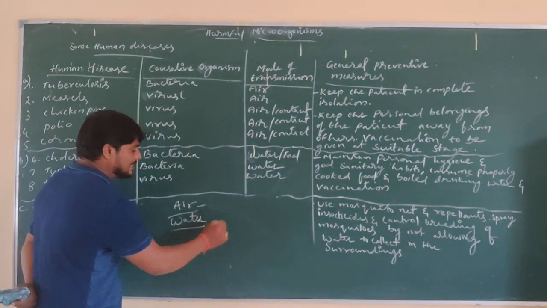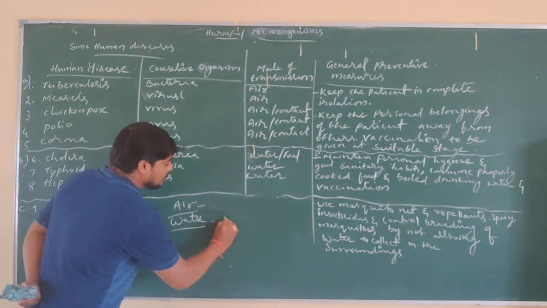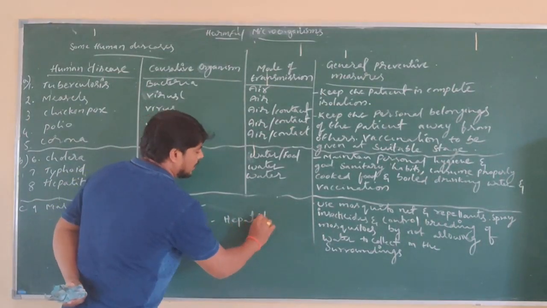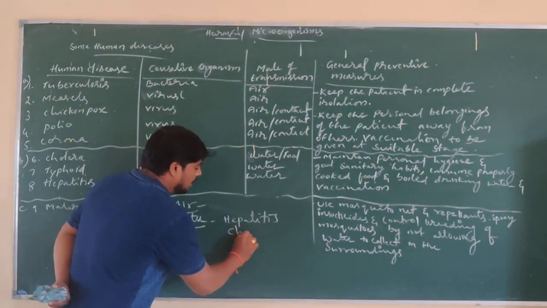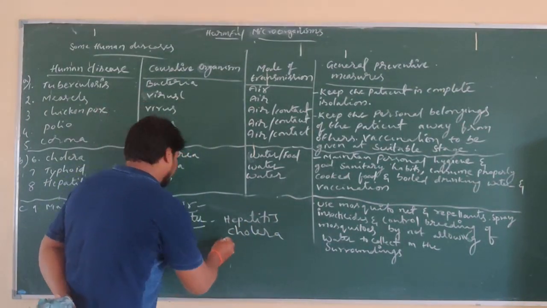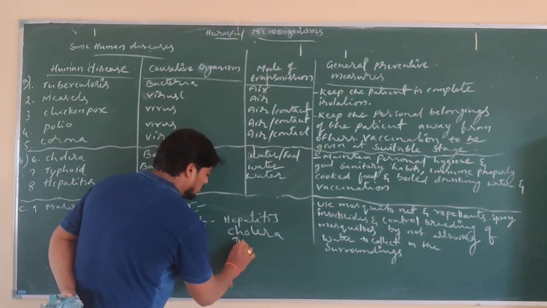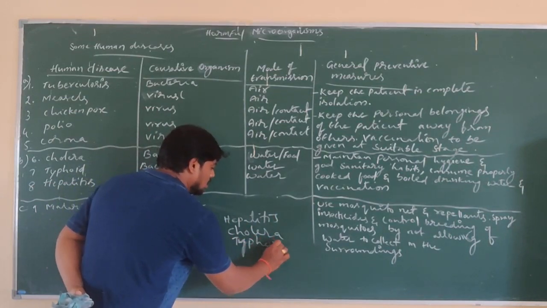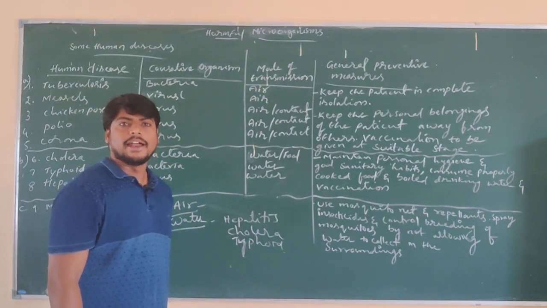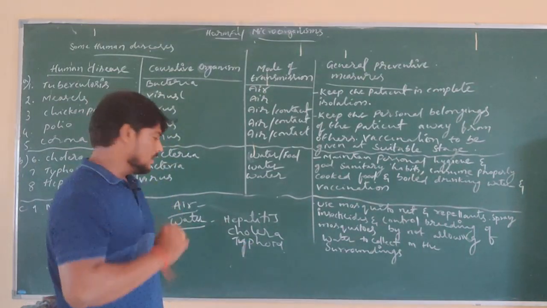So waterborne diseases like hepatitis, cholera, and also typhoid. So these are some of the waterborne diseases that can be transferred through polluted water.